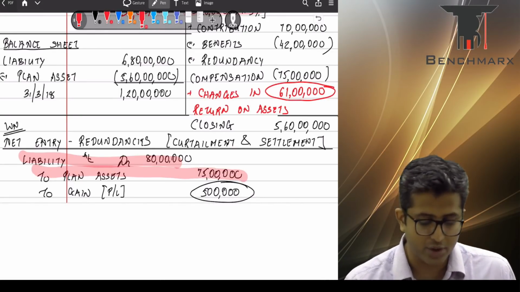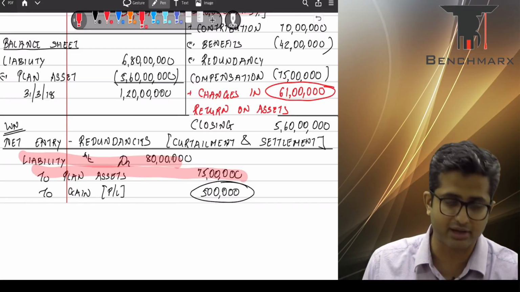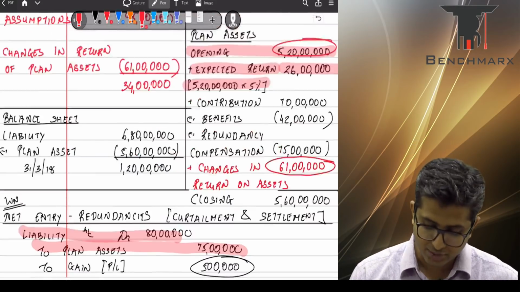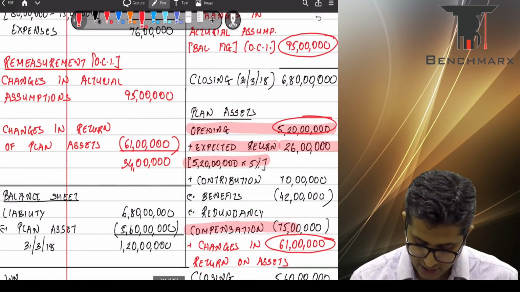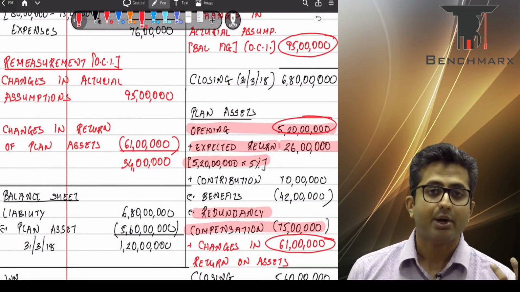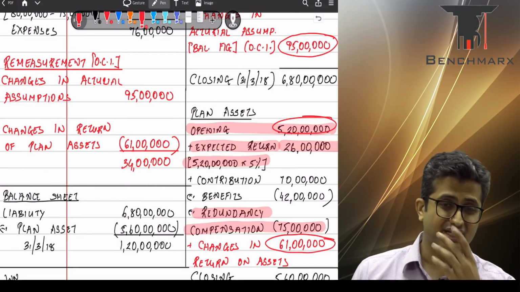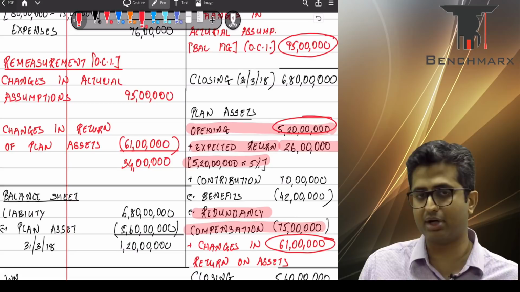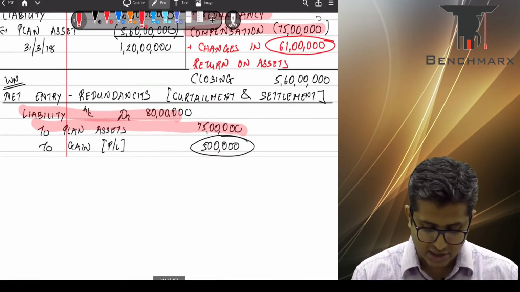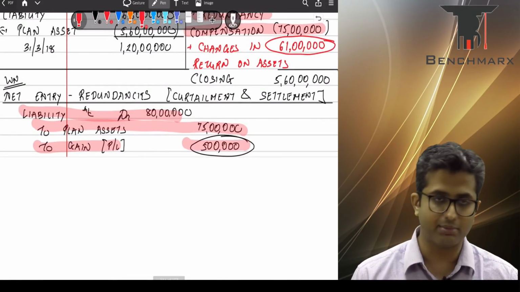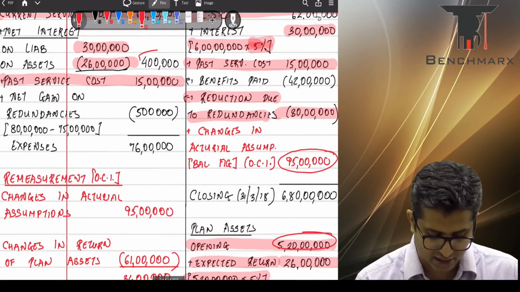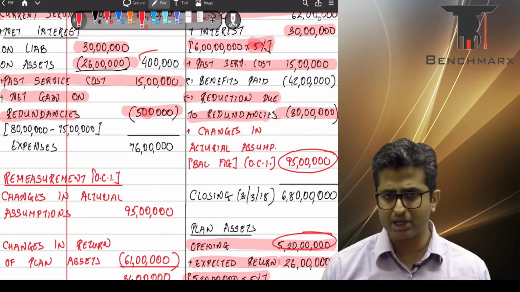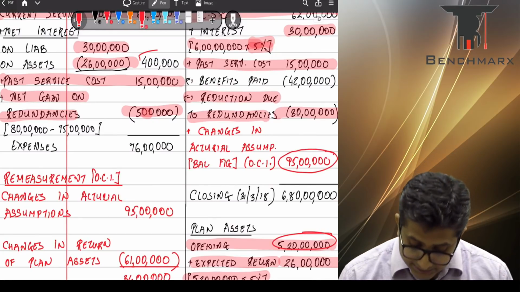And as a result, now how will you pay the compensation? You will have to sell some of your plan assets in order to pay the compensation. And as a result, 75 lakhs will be reduced from your plan assets. That is as redundancy compensation. At the end of it, for something which was worth 80 lakhs, you are actually settling it today by paying 75 lakhs, and as a result, there is a net gain on curtailment or redundancies which will be taken directly to the P&L account. So this is the 5 lakhs gain that is taken to your profit and loss account.